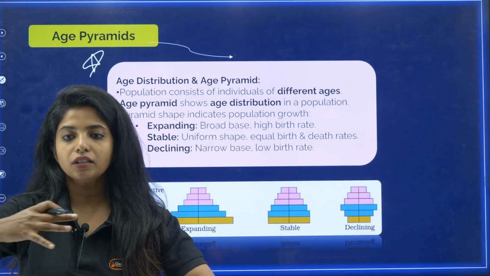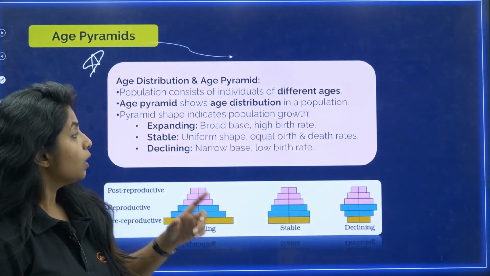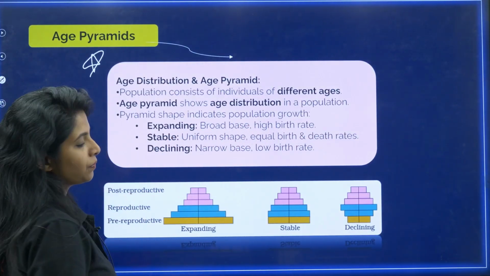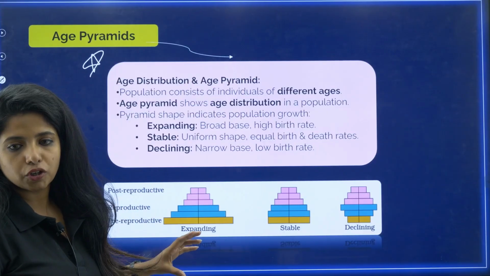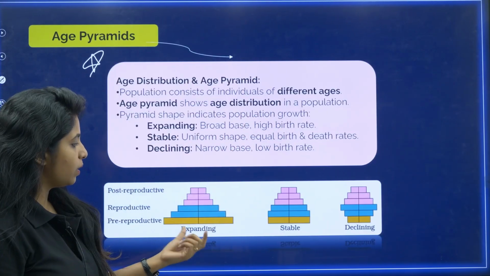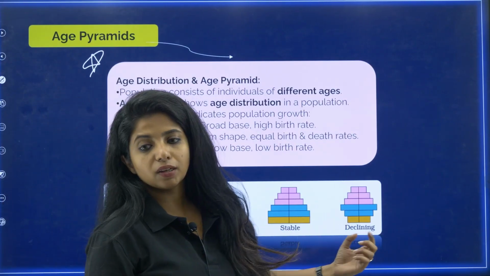So these are the different ages that we have. Now what does age pyramid mean? Age pyramid shows the age distribution in a population. So pyramid shape indicates the population growth. For example, there are 3 pyramid shapes. One is expanding, the other one is stable, and the third one is declining.